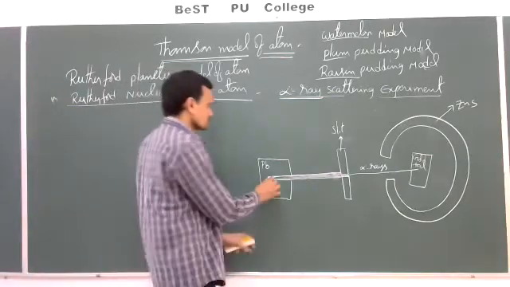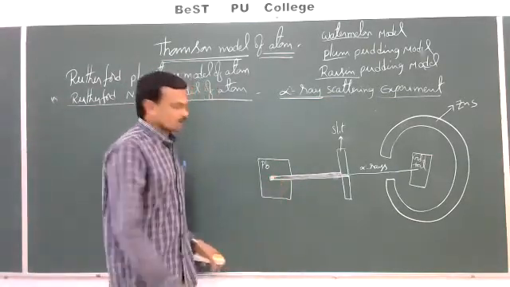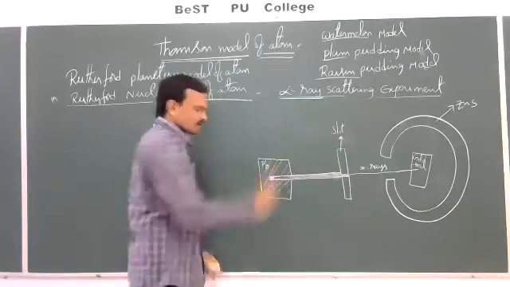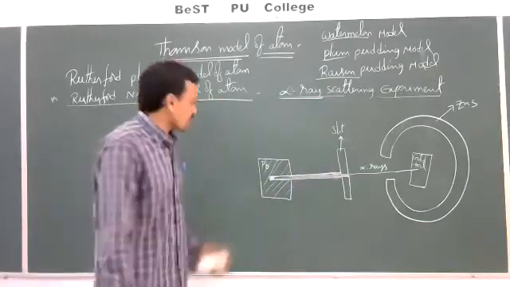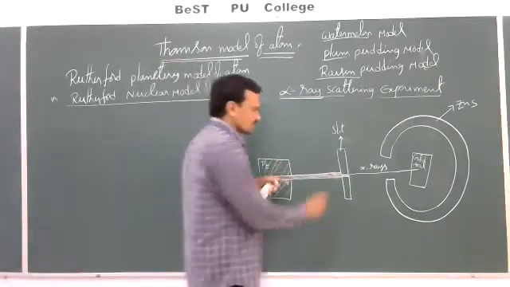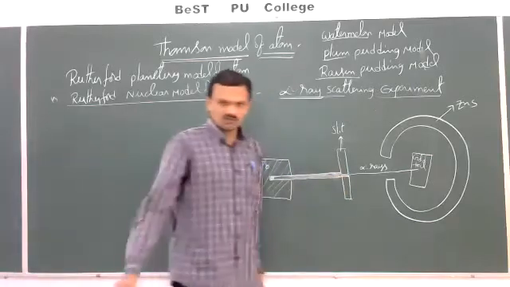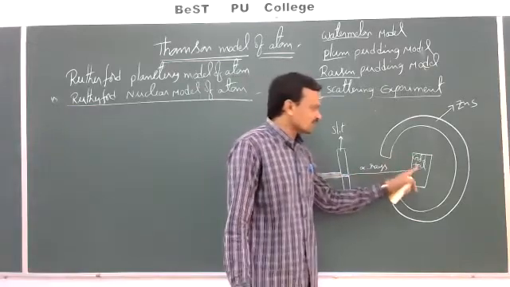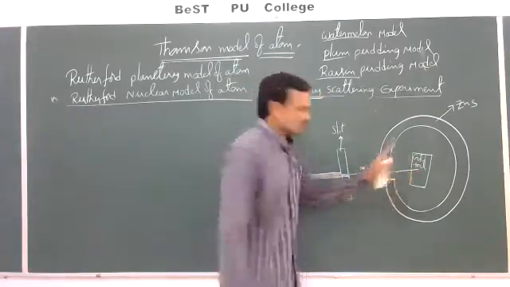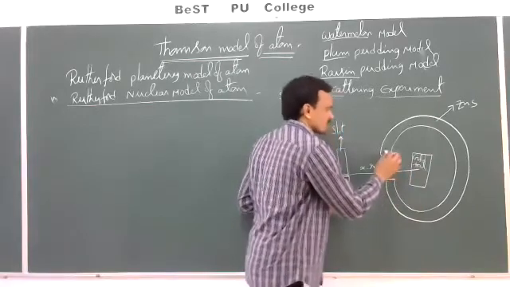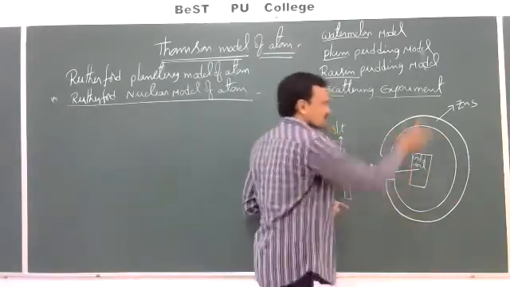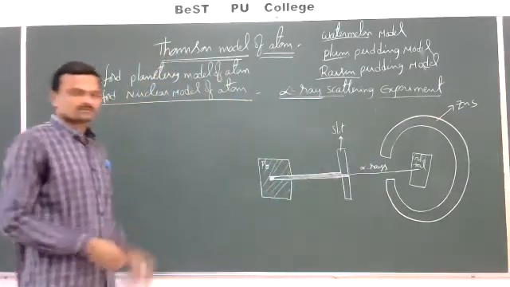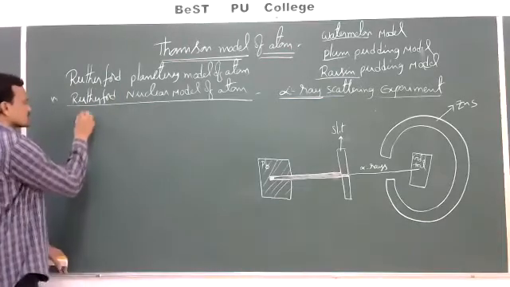See once again. A radioactive material is placed in a lead chamber, and from this radioactive material, a beam of alpha rays will come. This alpha ray beam is allowed to pass through a thin slit. Then we get a narrow beam of alpha rays, which is made to fall on a thin gold foil. And this gold foil is surrounded by a circular shaped zinc sulfide film. This is the experimental setup. Then, observations.